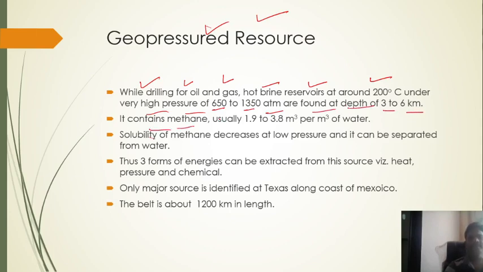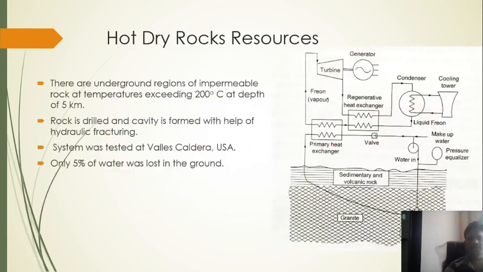It contains methane, usually 1.9 to 3.8 meter cube per meter cube of water. Solubility of methane decreases at low pressure and it can be separated from the water. Thus three forms of energy can be extracted from this source: heat, pressure and chemical. The only major source identified is in Texas, along the coast of Mexico. The belt is about 1200 km in length.